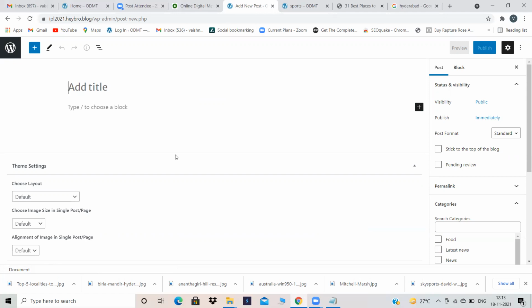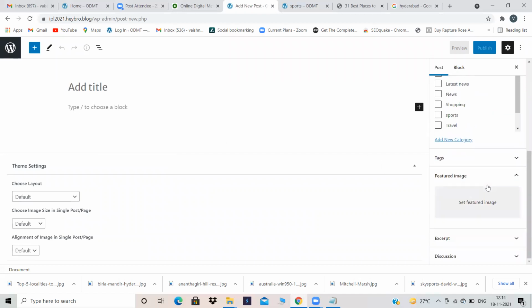Now tell me, what are the 2 important steps in a blog? We need to give a featured image. Okay, featured image. Still you guys have not understood featured image, but give me half an hour, after that you will understand it. We have to give one featured image. Done, Pranita. What is next? We should always give categories to the blog. That means if you are writing a food related blog, give it as food. If it is shopping, give it as shopping. If it is regarding travel, give it as travel. Okay, this is about the blog. Then click on publish, then go back.